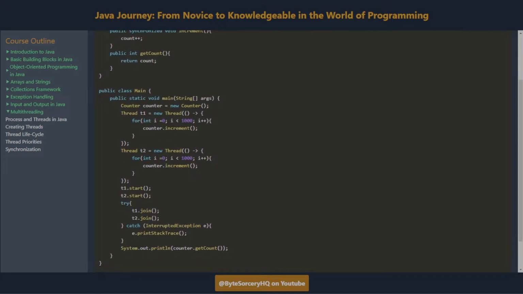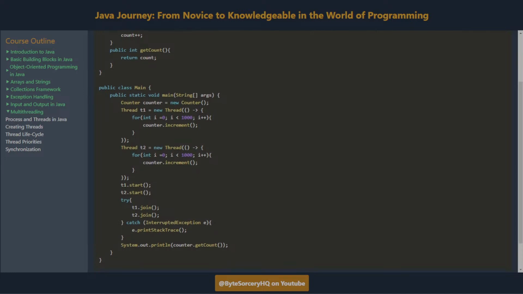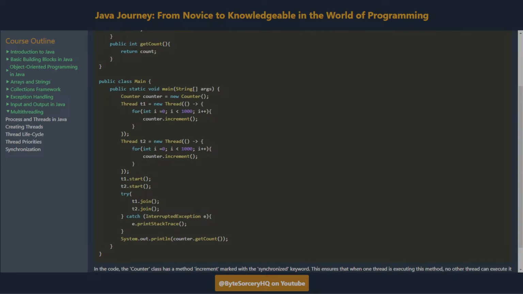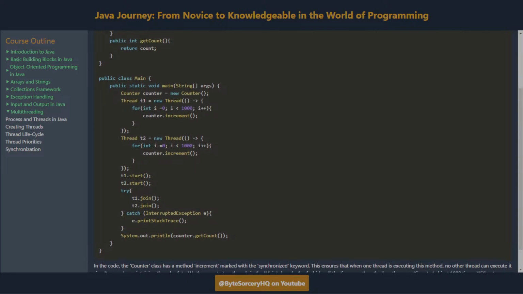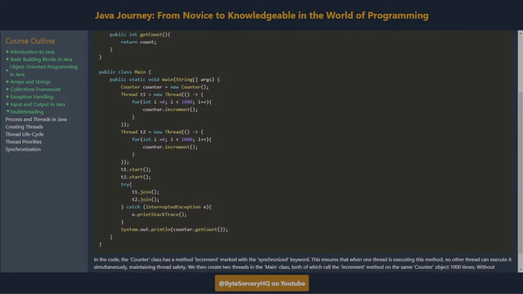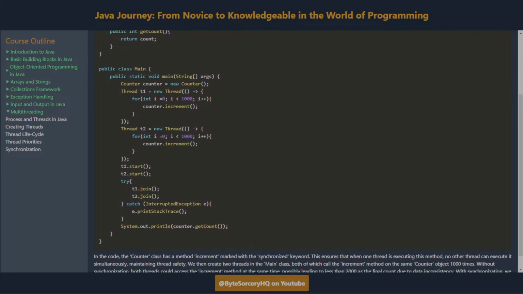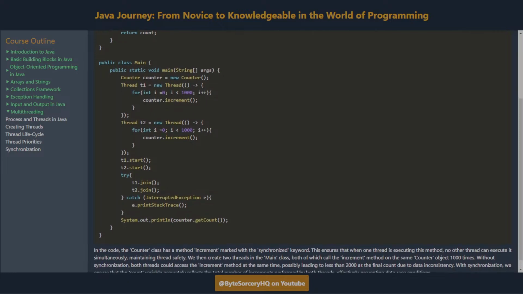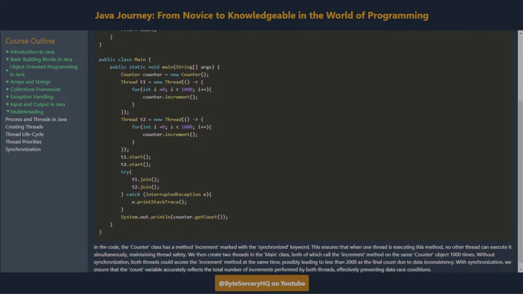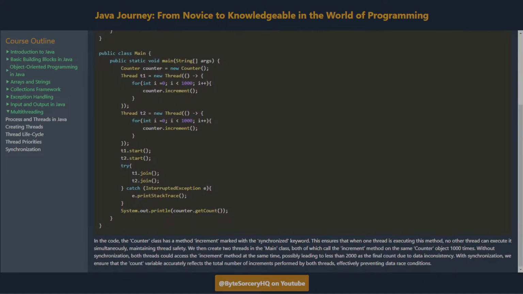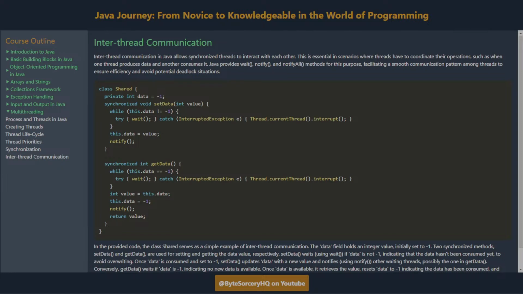object 1000 times. Without synchronization, both threads could access the increment method at the same time, possibly leading to less than 2000 as the final count due to data inconsistency. With synchronization, we ensure that the count variable accurately reflects the total number of increments performed by both threads, effectively preventing data race conditions.